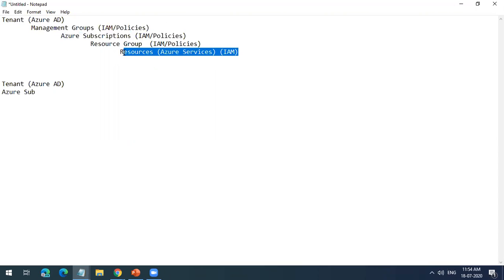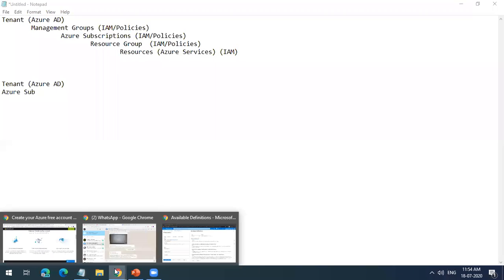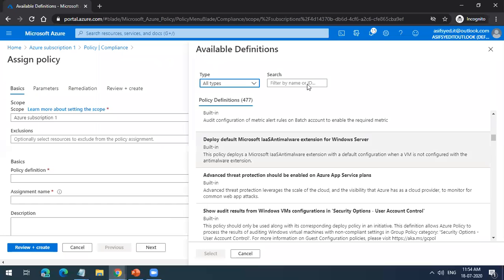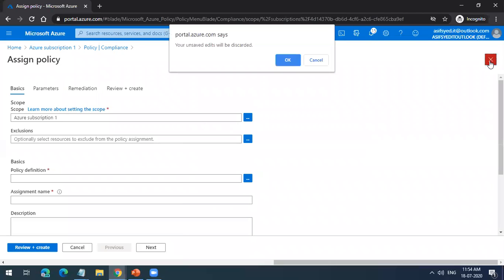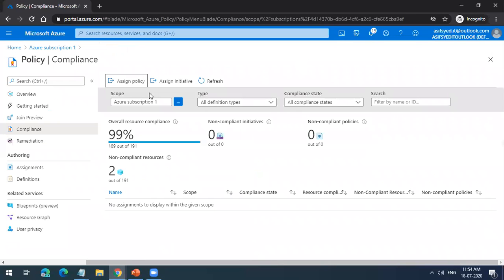So charges are based only on the Azure resources. When you create a virtual machine, only then will it charge you. Okay. I hope this is clear till policy.